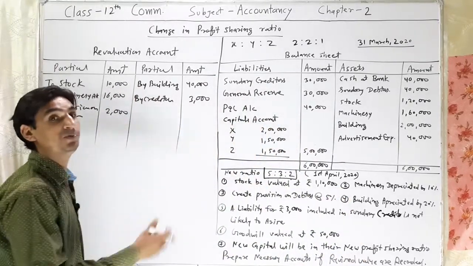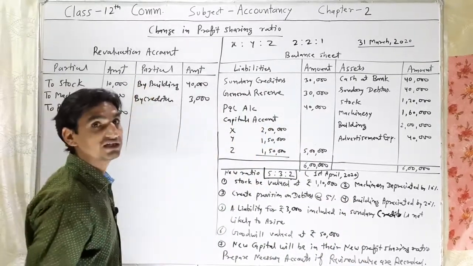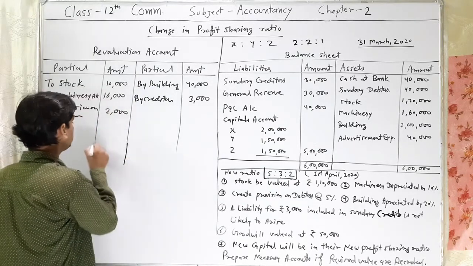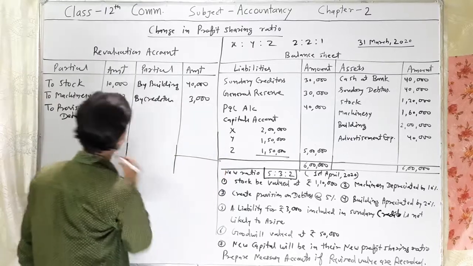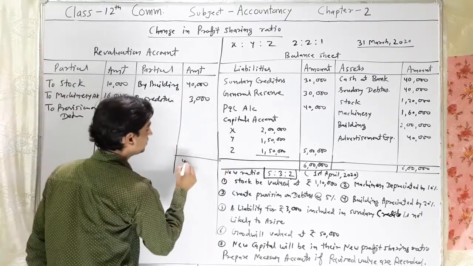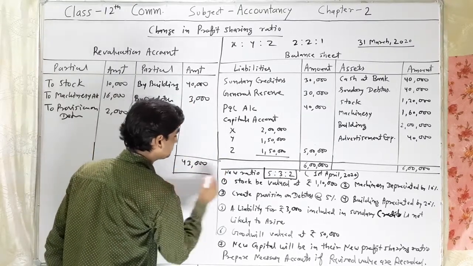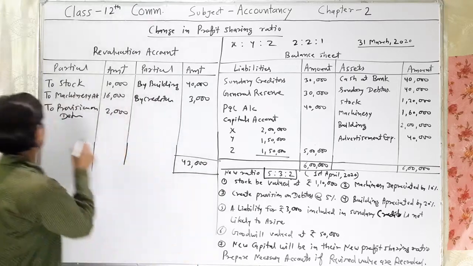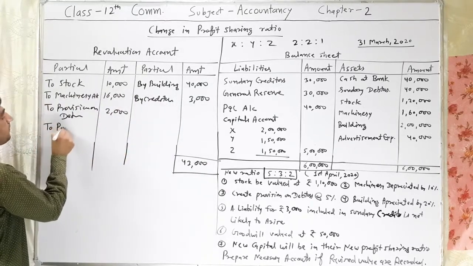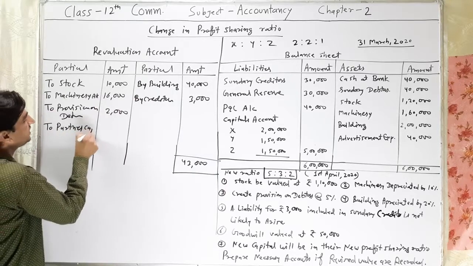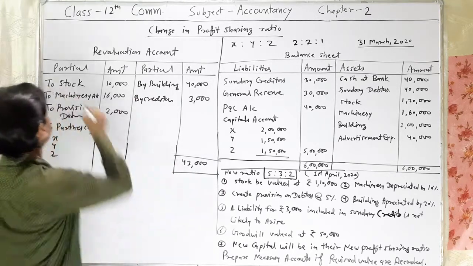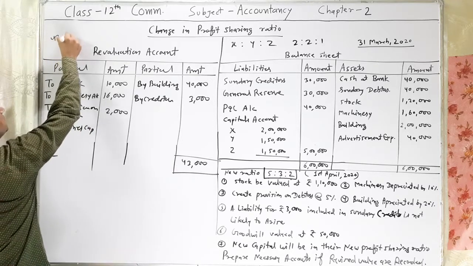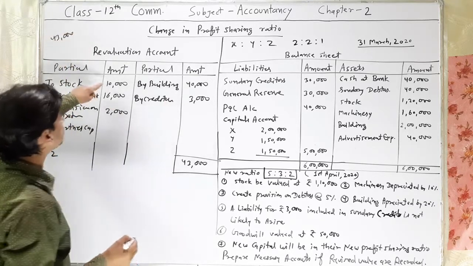All the adjustments related to assets and liabilities we have recorded. Now find out profit and loss on revaluation of assets and liabilities. So in such a situation, the credit side is greater than the debit side. The total 43,000. Is it clear? To partners capital account X, Y and Z. 43,000 total of credit side and total of debit side.